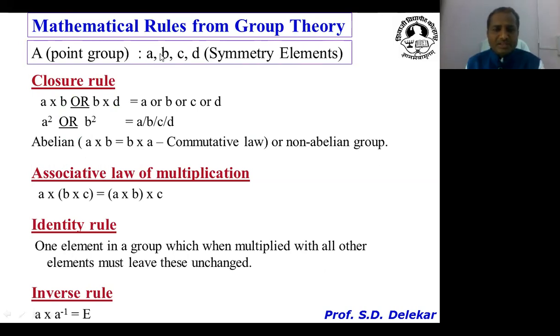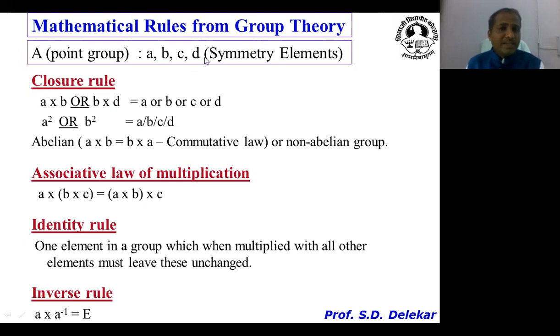These are small letters, and this one is a capital letter. What is the closure rule? The closure rule states that the product of any two symmetry elements in a group, meaning there are various possibilities: a cross b, a cross c, a cross d, or the square of any one element, is equal to an element from the same group. So the product of any two symmetry elements, or the square of any one symmetry element in a group, usually equals an element from the same group.